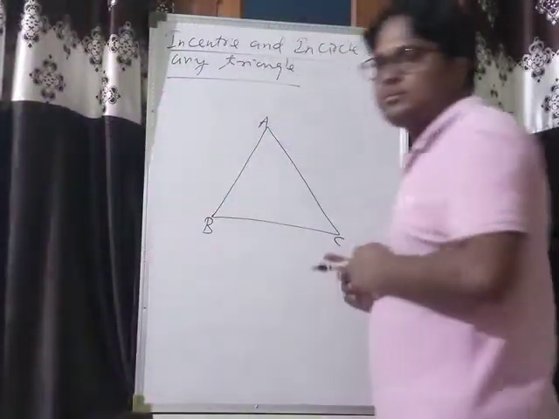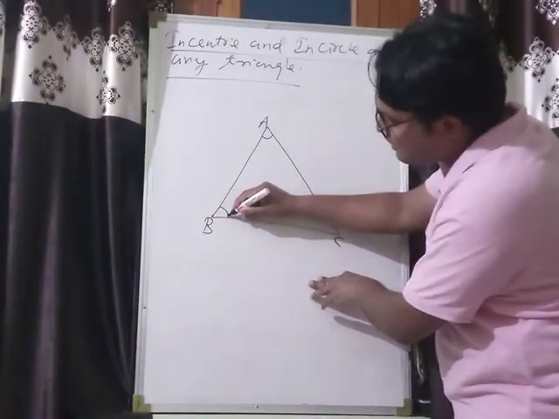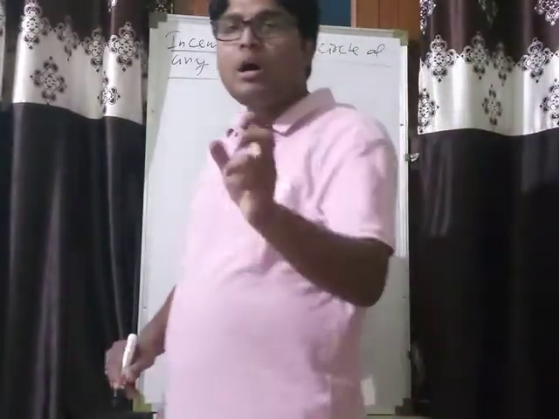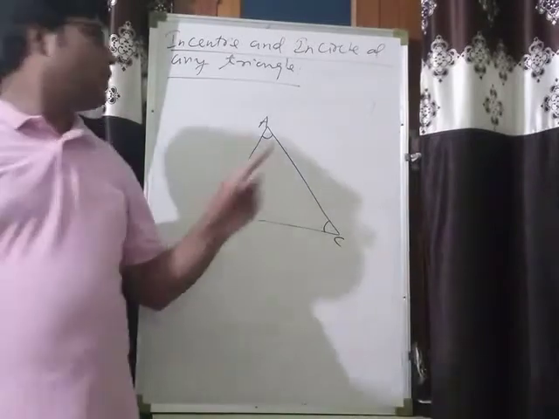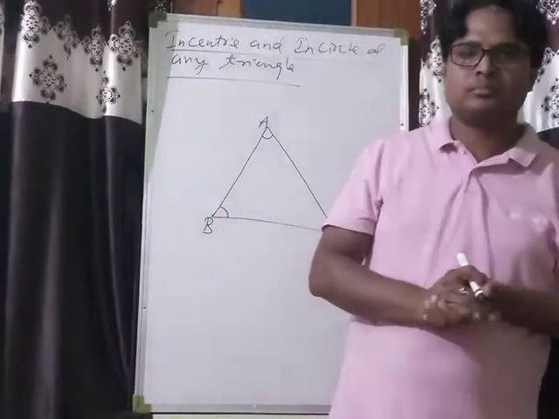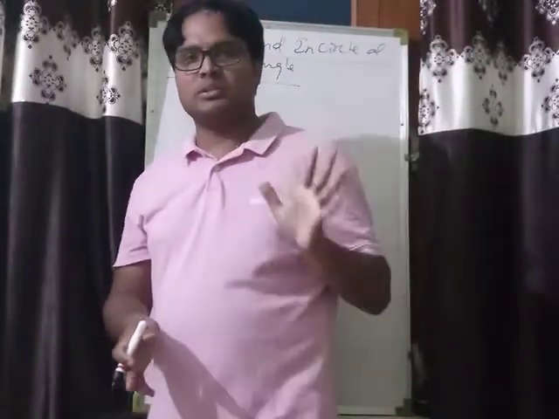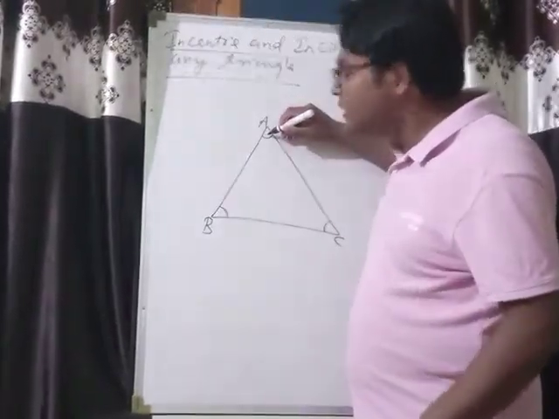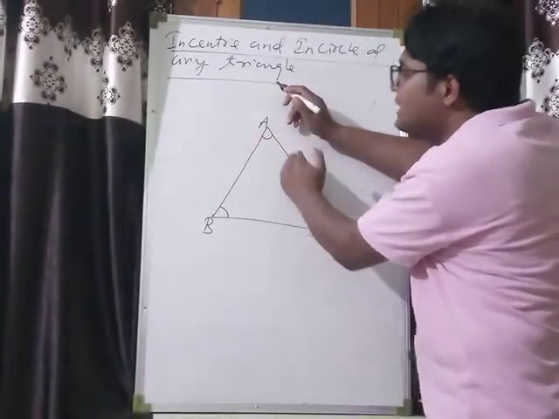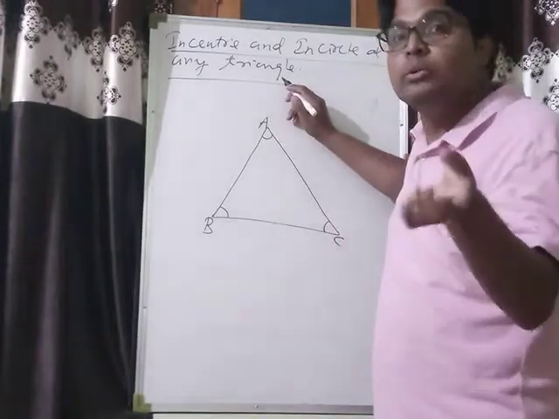How many angles does it have? Three angles: angle A, angle B, and angle C. Draw bisectors of these angles. Bisector of any angle means what? The line which divides that angle into two equal parts. Listen carefully. If this angle measurement is 70 degrees, then a line which divides this angle into two parts of 35 degrees and 35 degrees, two equal parts.